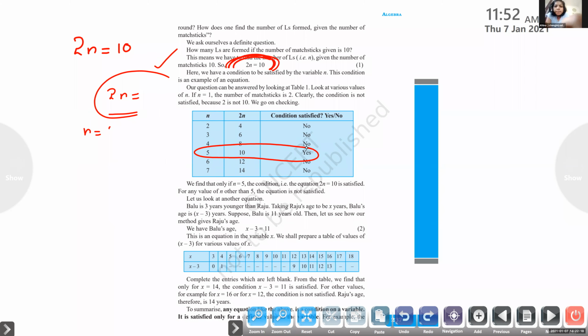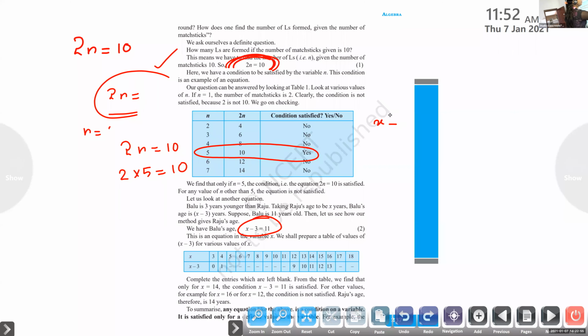So, 2n equal to 10. Which number, when you give it for n, you will get 10? 2 into 5 only. So 5 is our equation's answer. When you solve that variable, the answer for 2n equal to 10 is 5. Clear, children? Yes, ma'am. Then again, I'll give one more equation.